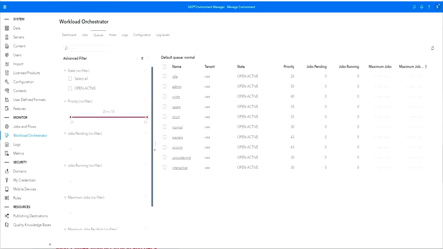If we drill down into the queues, so I just went to the queue tab here, we'll see the 10 queues that were defined on the SAS 9 side. And we see that we brought over, well, they're all open and active because nothing's running right now, but we brought over the priority, and any other information that may have been defined with those queues would be brought over as well and put in the queue definitions on the VIA side.